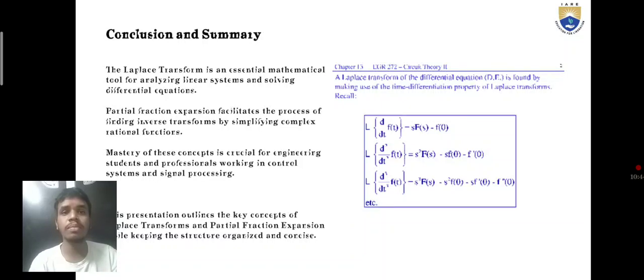And the summary is that faculty and other engineering students can also use these partial fraction and differential properties to explain, control, and work with systems of signals and processes.